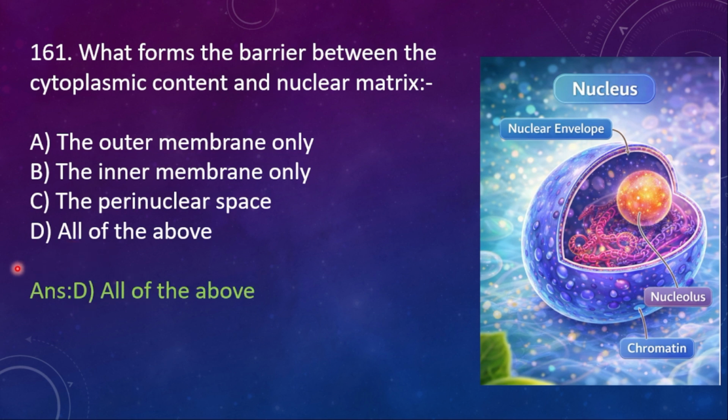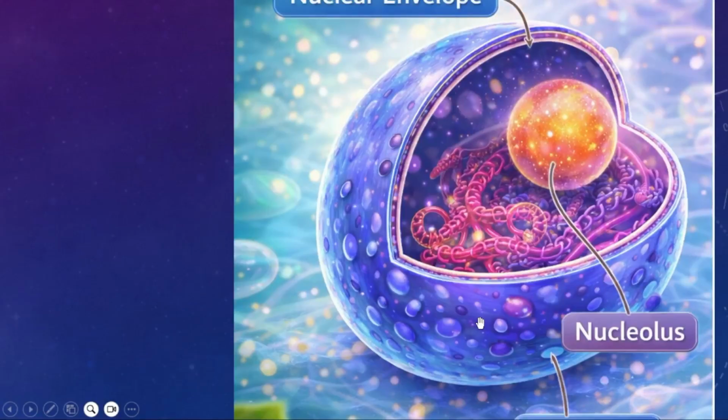Here option D is right, because if I show you the zoomed structure of the nucleus, this is the nucleus, this is the cytoplasmic content, and this is the inner content, the nuclear matrix. The barrier between these two is the inner membrane of the nucleus, the outer membrane of the nucleus, and the space between these two.